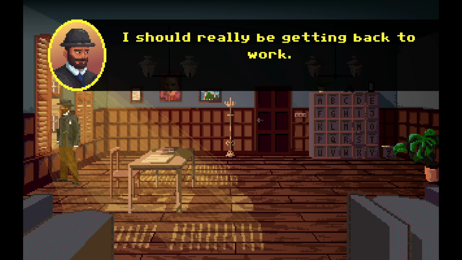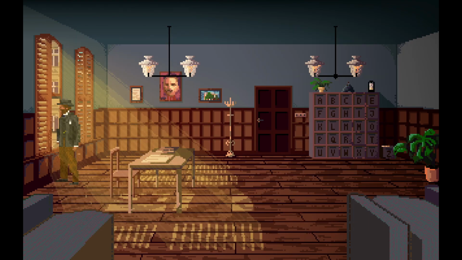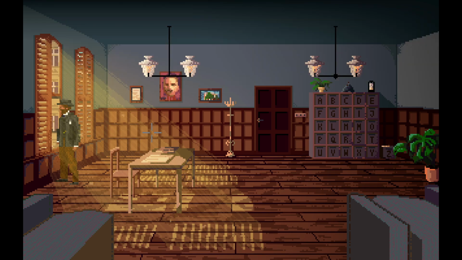Enough daydreaming. I should really be getting back to work. Left click to move to the click location, right or left click to examine, left click to interact. Somebody seems to be at the door.